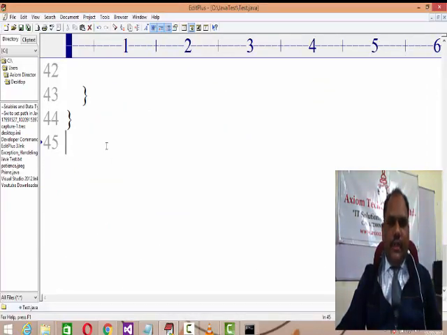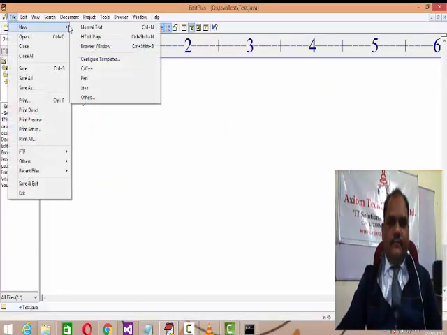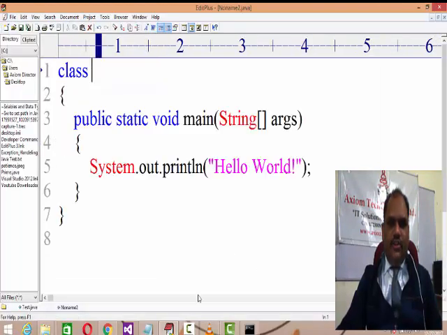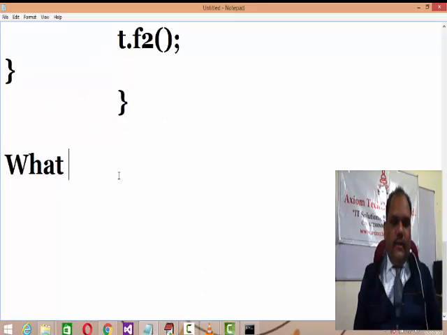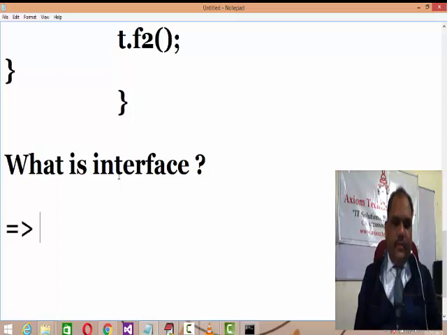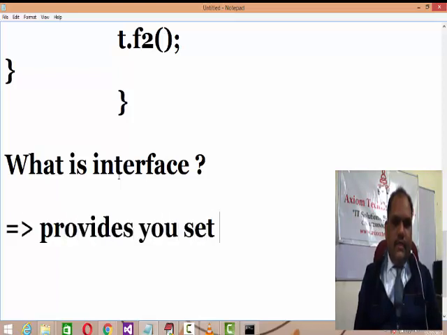Now after understanding the abstract class, let us discuss interface, right? So what is an interface? Actually, an interface provides you a set of abstract methods, right?